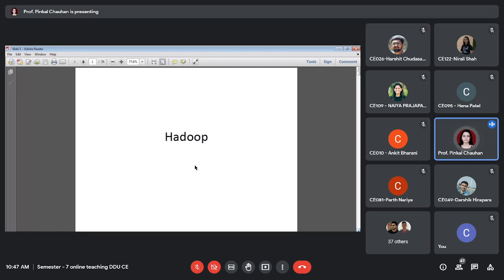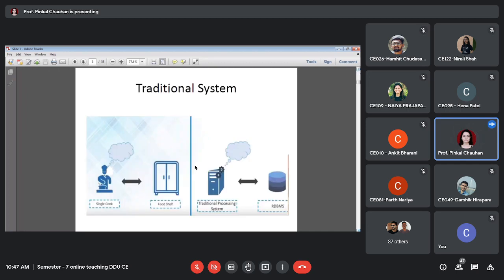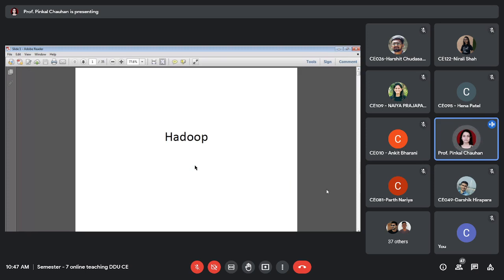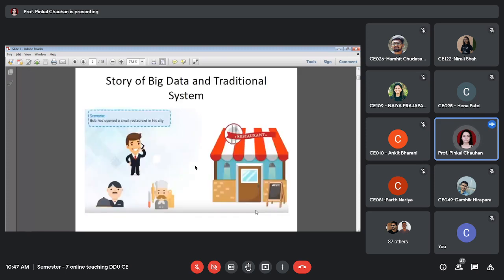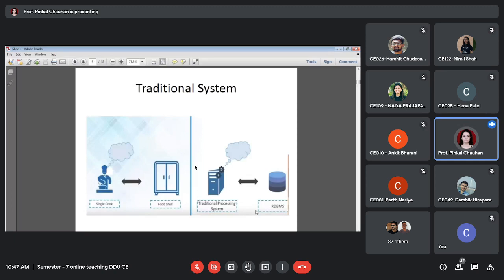So I'll just quickly revise it. There is a person called Bob who opened a small restaurant in the city, and he hired one cook. There was a food shelf from where the cook gets ingredients.